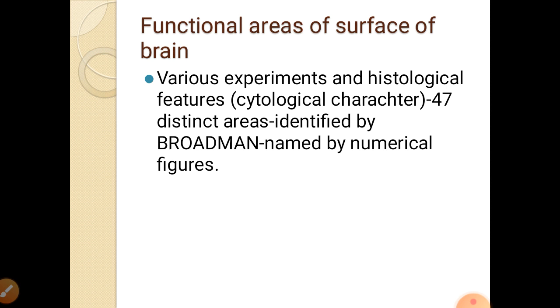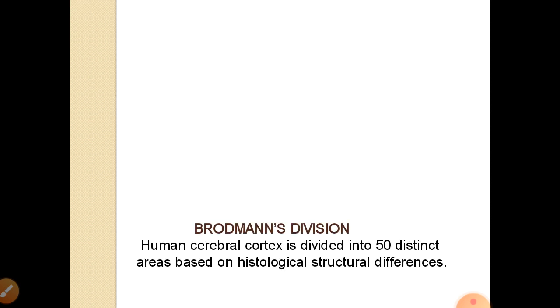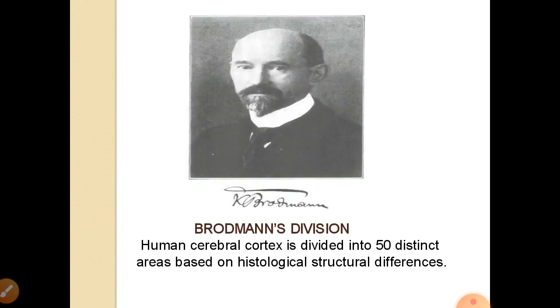These are divided into 47 distinct areas identified by Brodmann, and they are given area numbers 1, 2, 3 to 47. This is the photograph of the scientist Brodmann who identified these areas. So the human cortex is divided into 47, or you can say around 50, distinct areas based on histological structural differences.